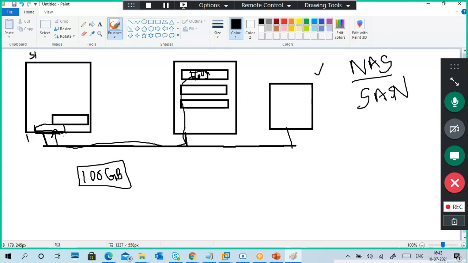But here I am not attaching a disk to my server directly. I took a small portion of the physical disk, a 100 GB portion, and I give the server a disk space like that.